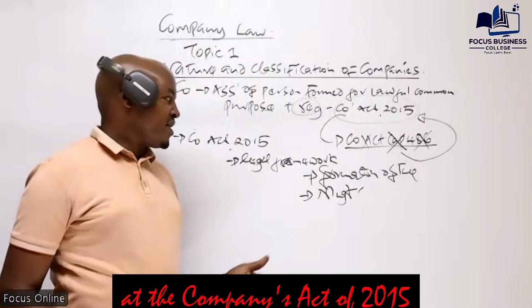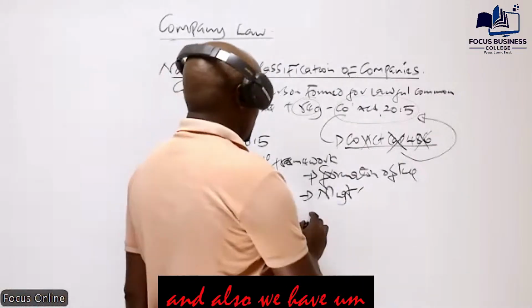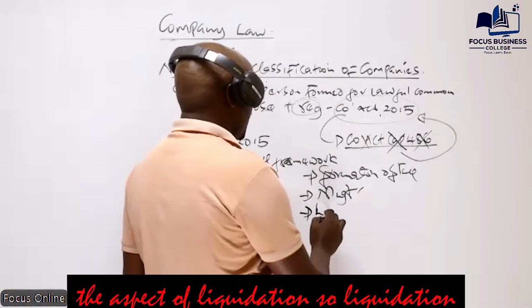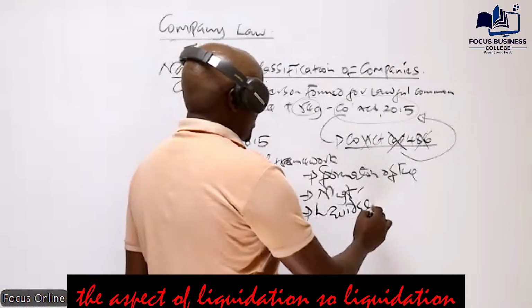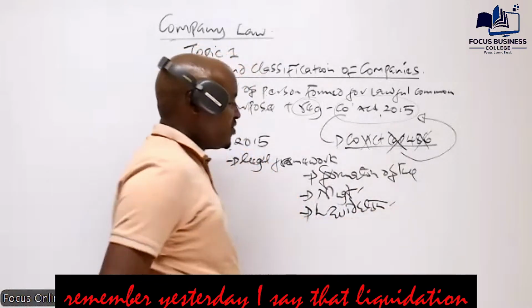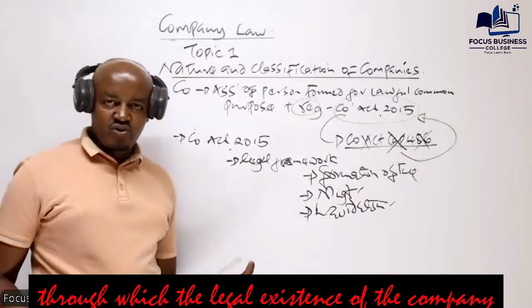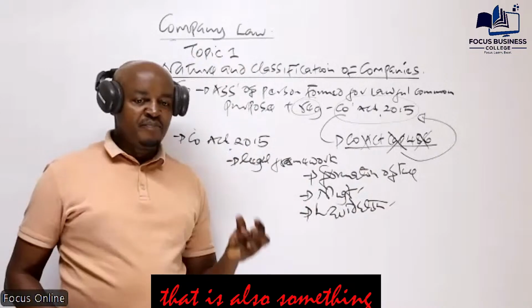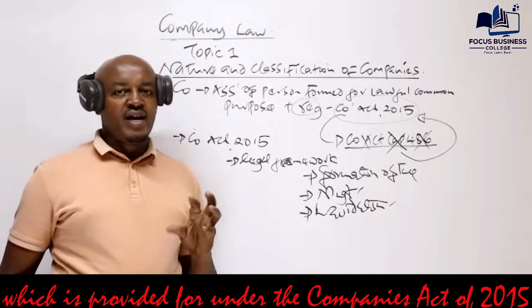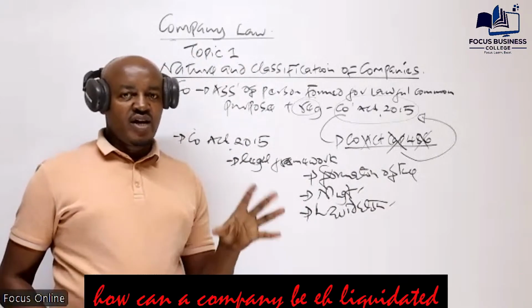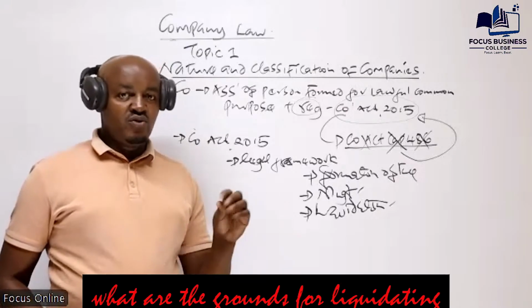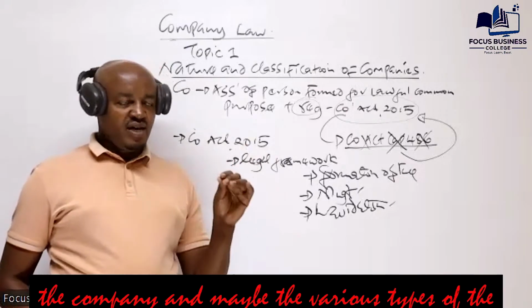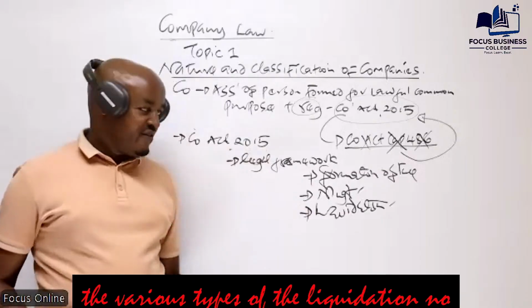Now, in this case, under the Companies Act of 2015, it is also important for us to appreciate liquidation. The liquidation, that is, the end of the existence of the company, is also something which is provided for under the Companies Act of 2015. How can a company be liquidated? What are the grounds for liquidating the company? And maybe the various types of liquidation.